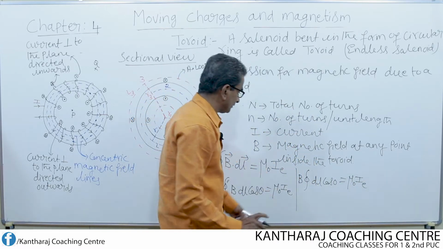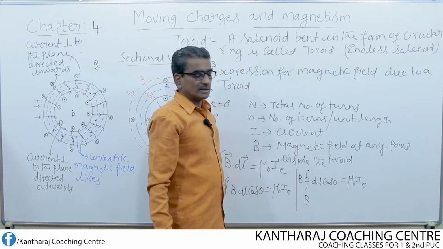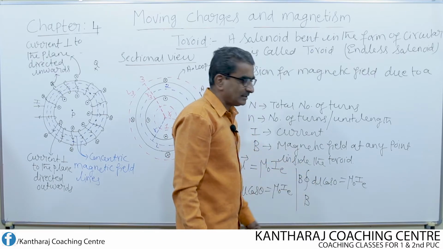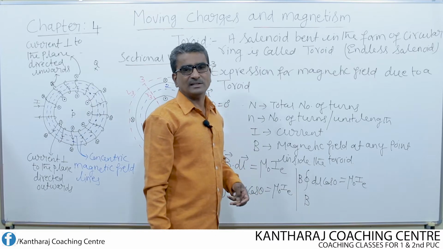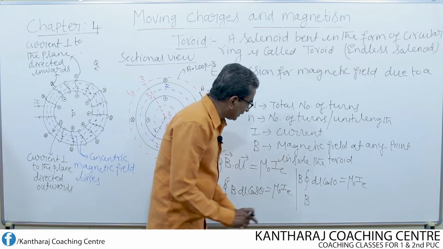Then B, cos 0 is 1. What is integral of dl? Use the basic formula. Integral of dx is x. Integral of dy is y. Similarly, integral of dl, what does the circle represent?